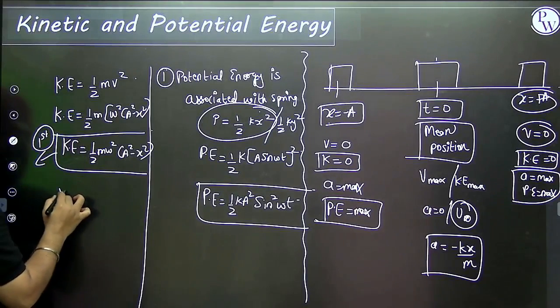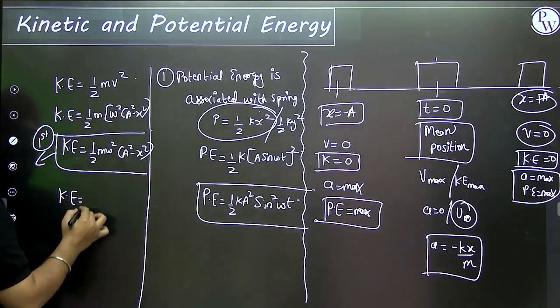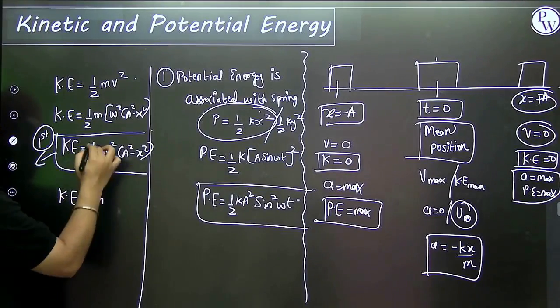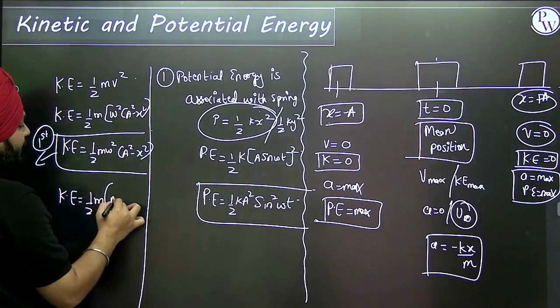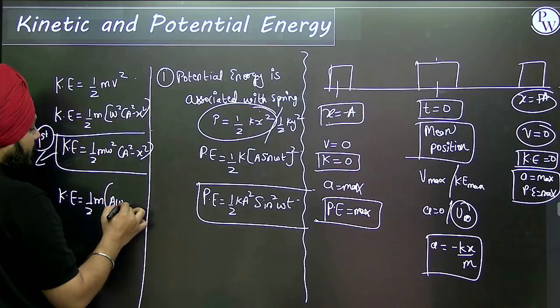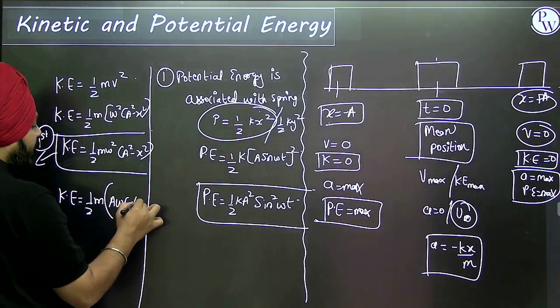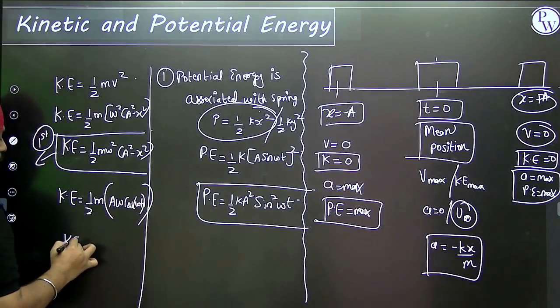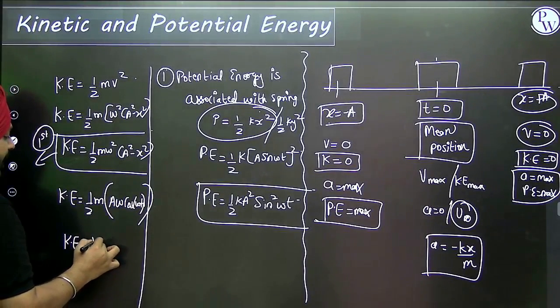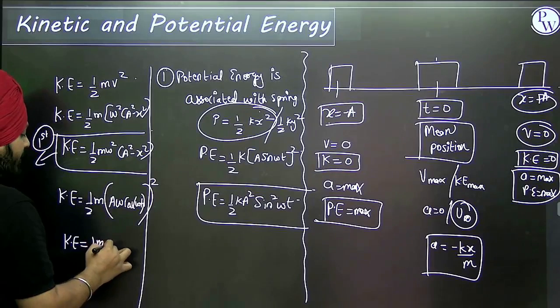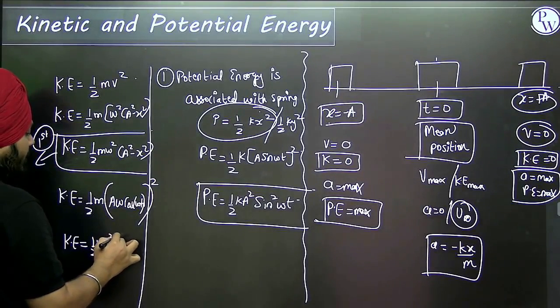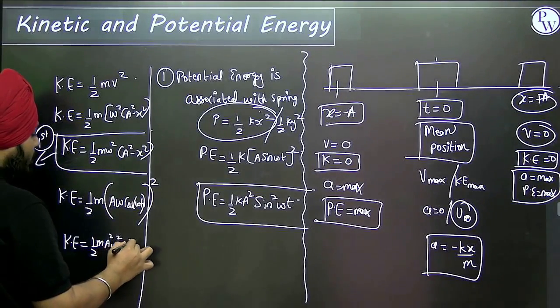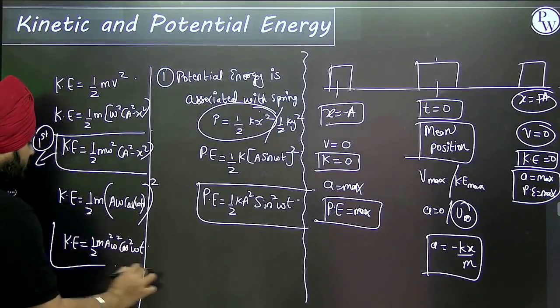The second equation of the kinetic energy K is half m, replacing v with a omega cos of omega t plus phi, or cos of omega t. So the equation of kinetic energy is half m a square omega square cos square omega t.